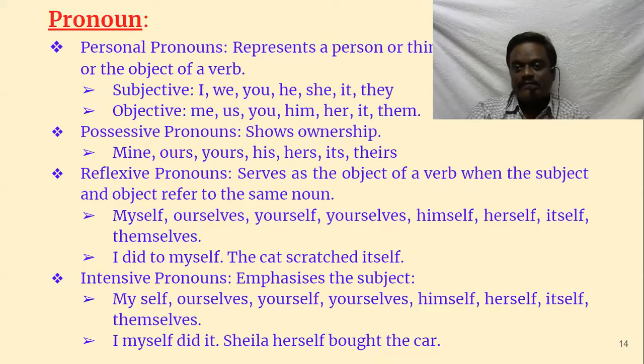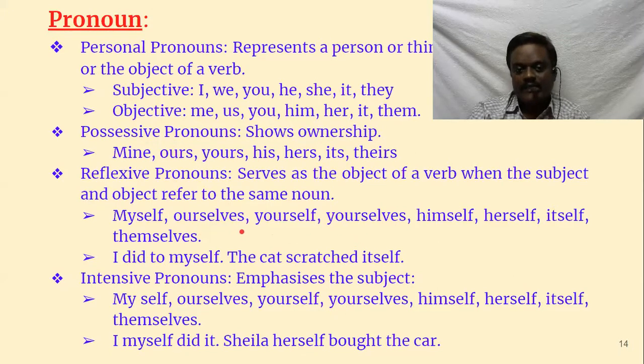Reflexive means reflection, means mirror. In the same way, when you are in front of the mirror, what do you see? You see yourself. He sees himself. I see myself in the mirror. Understand? It serves as the object of a verb when the subject and object refer to the same noun. For example, I see myself. I and myself both are one and the same. They are referring to the same person, and this myself, ourselves, they are in the objective position.